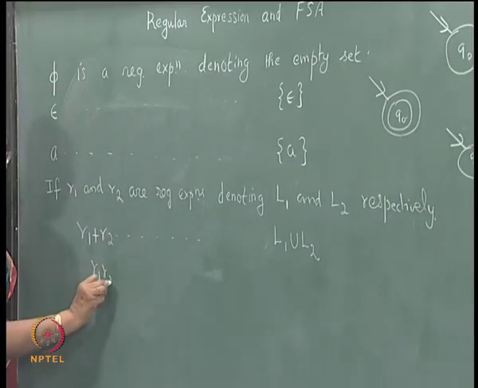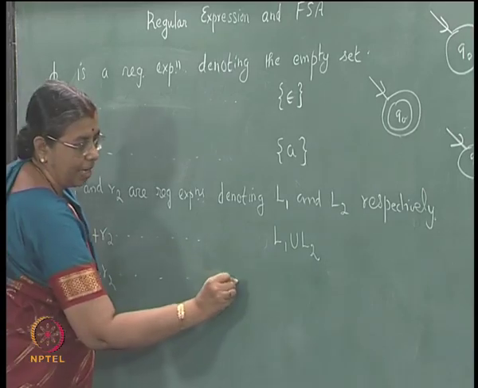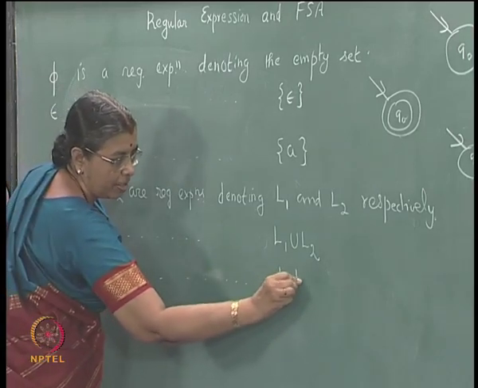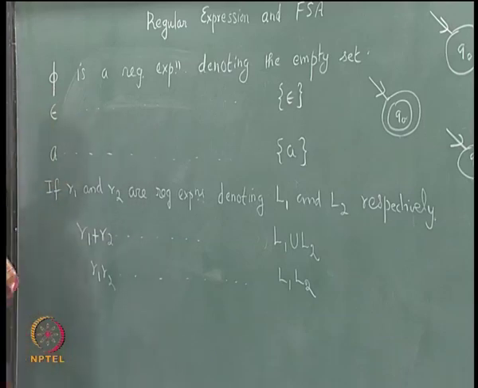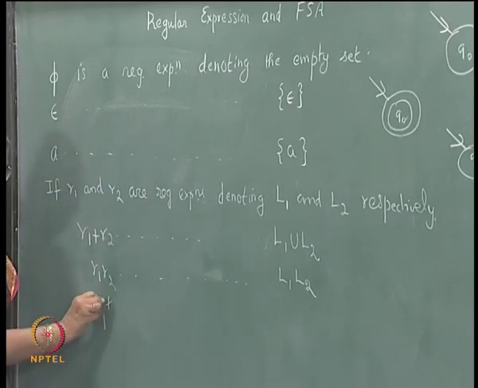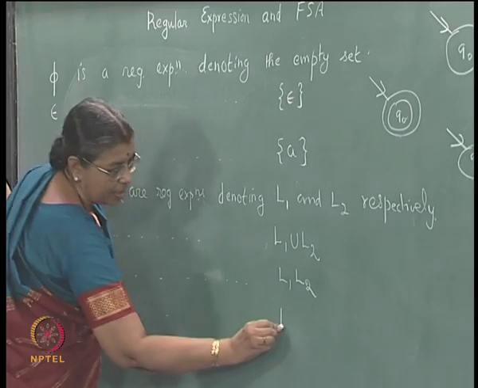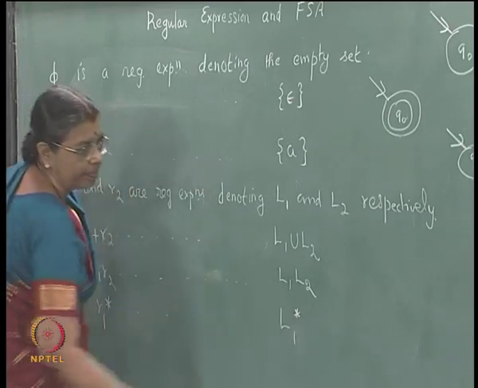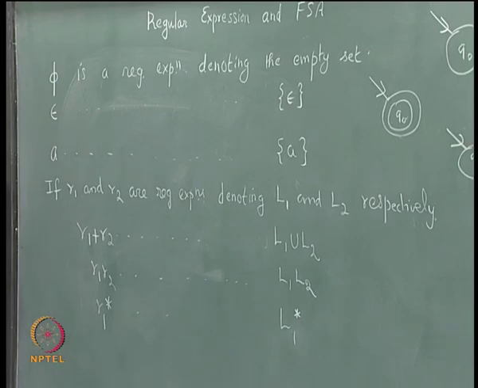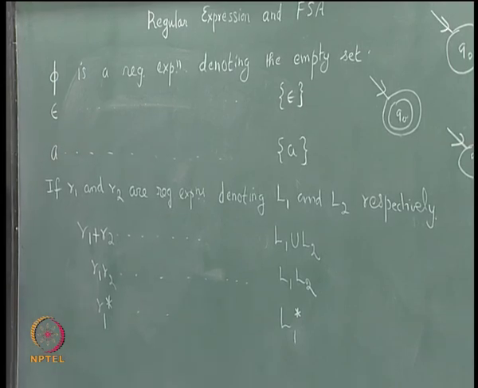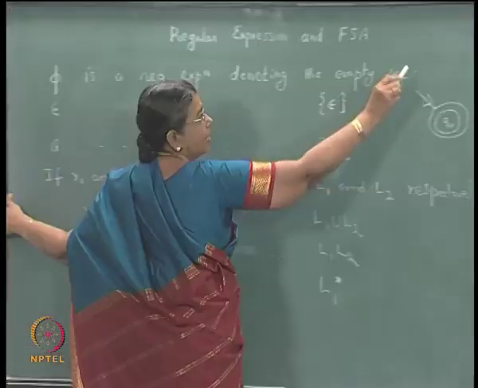R1 R2 is a regular expression which denotes the concatenation of L1 and L2. R1 star is a regular expression which denotes L1 star. This we have seen. So, this is something like a basis class.